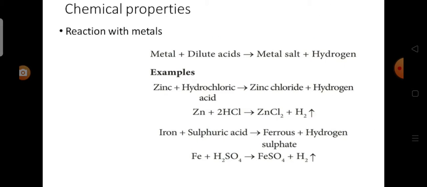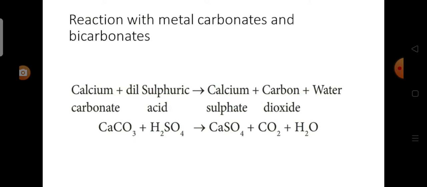Now we will see about the chemical properties. First one is reaction with metals. Metals like zinc, magnesium, aluminum, and iron react with acids like hydrochloric acid and sulfuric acid to form metal salts and release hydrogen gas. Next one is reaction with metal carbonates and bicarbonates. When carbonates and bicarbonates come into contact with dilute acids, carbon dioxide is given out along with water. For example, limestone reacts with dilute sulfuric acid to form calcium sulfate, carbon dioxide, and water.